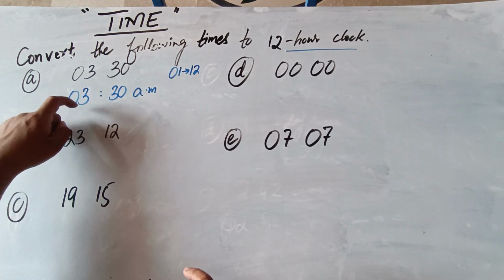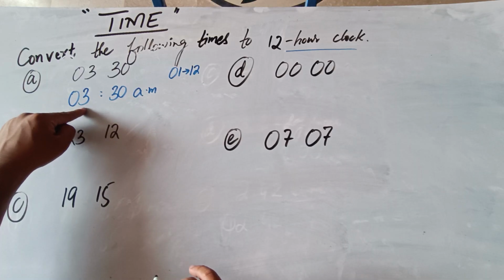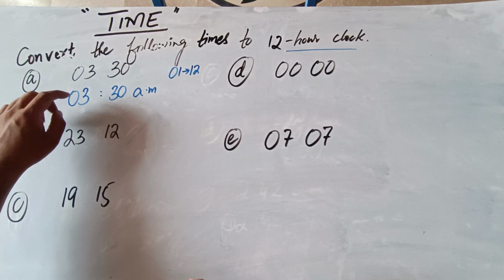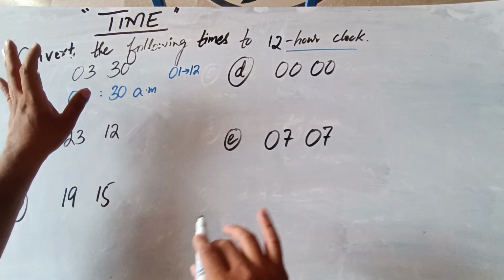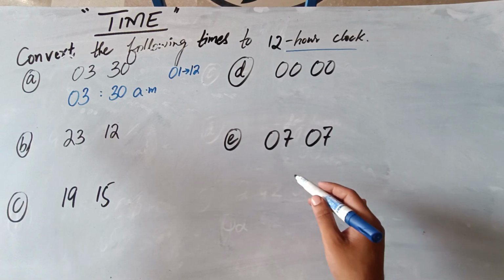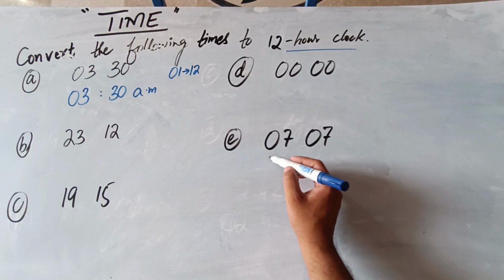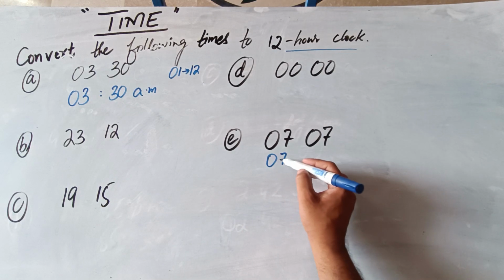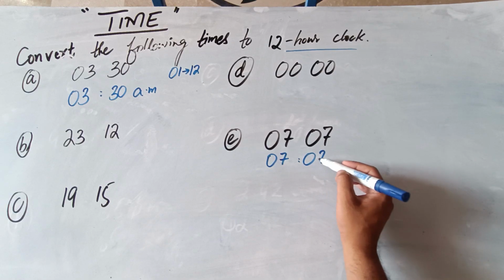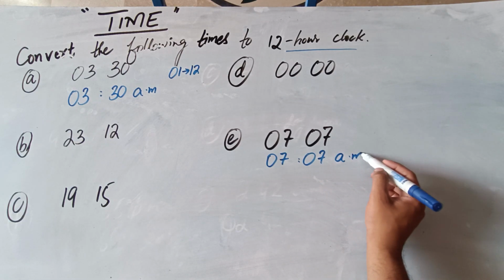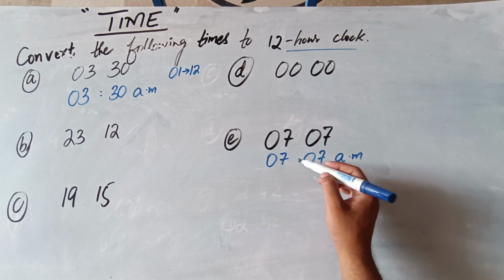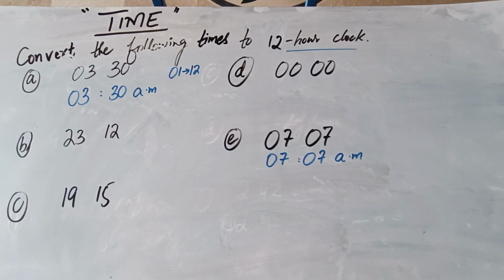Means if the hour side is lesser than 13, then it would be directly converted as it is. Now look over here, it would be written as 07:07 AM, means 7 past 7 in the morning.